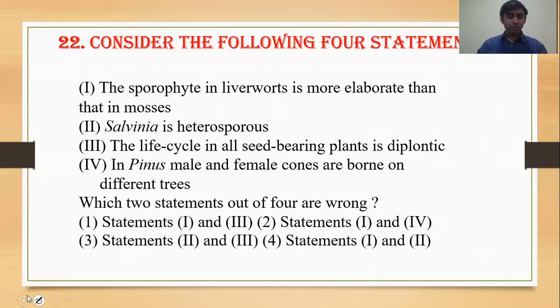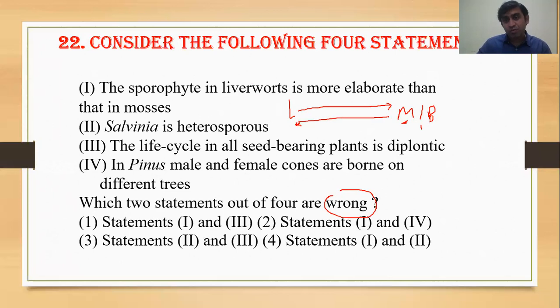Next question. Question number 22. Consider the following 4 statements, which of these 4 statements is wrong? We need to choose which is wrong. So the sporophyte in liverwort is elaborate than the mosses. Liverwort and mosses. We know liverworts are lower bryophyte and mosses, Bryopsida, is a higher bryophyte. Both are bryophytes. Liverworts are lower bryophyte and mosses are higher bryophyte.